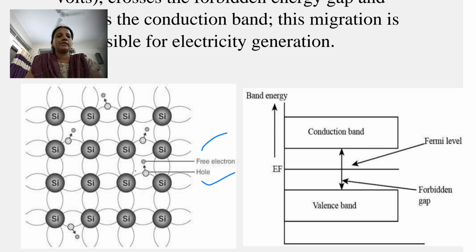At high temperature there is availability of free electrons, so electrons easily cross this forbidden gap and reach the conduction band. So at high temperature an intrinsic semiconductor can conduct electricity.